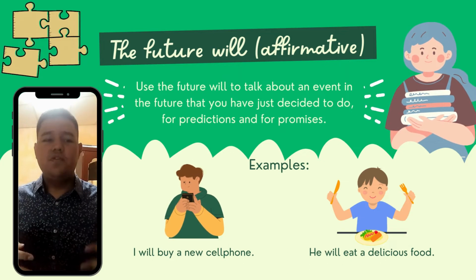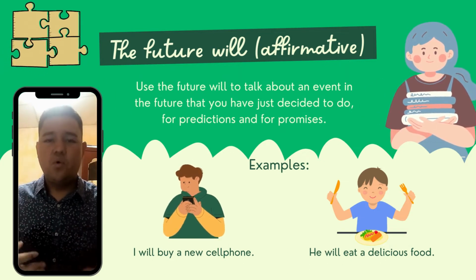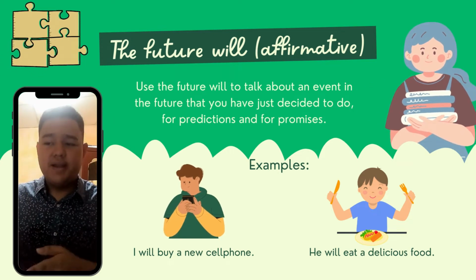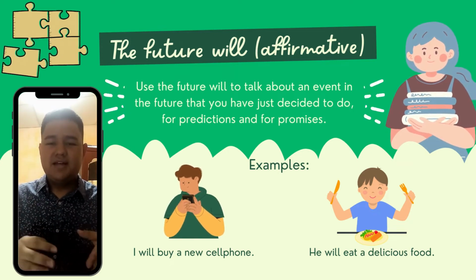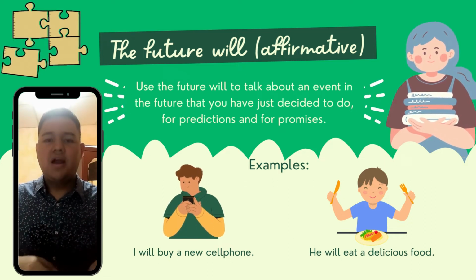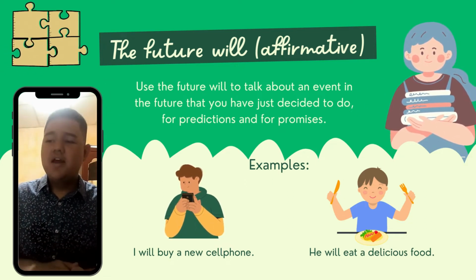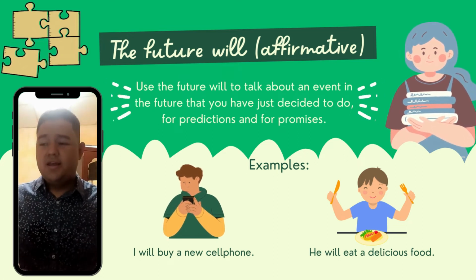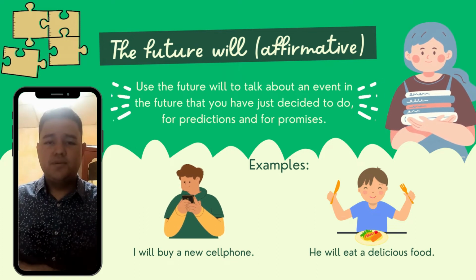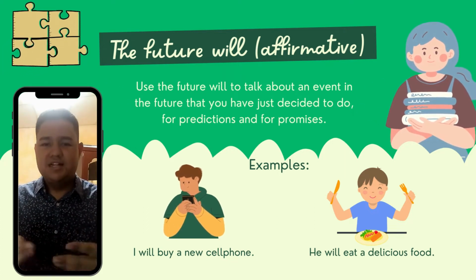For example, if your cell phone is not working well right now, you can think, I will buy a new cell phone. It is a decision that you take in that moment, and for that you use will. And also if you are in a restaurant and someone is in front of you, you can say he will eat a delicious food, if his food looks delicious, right?